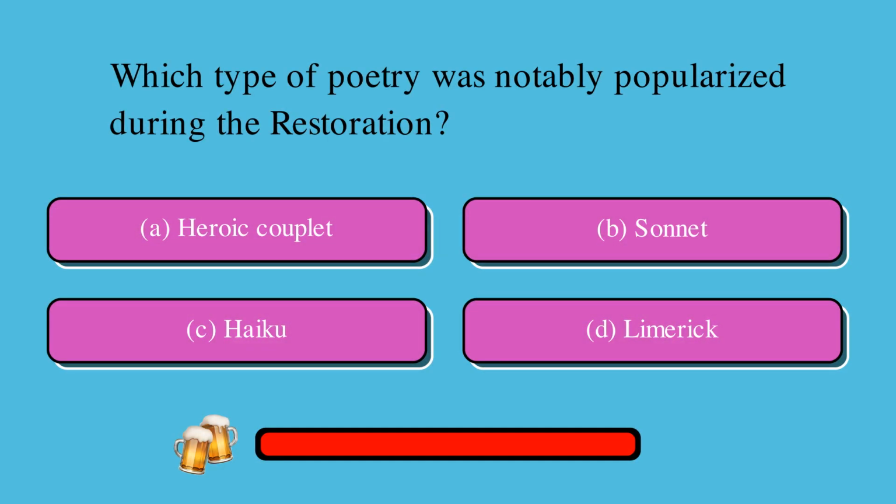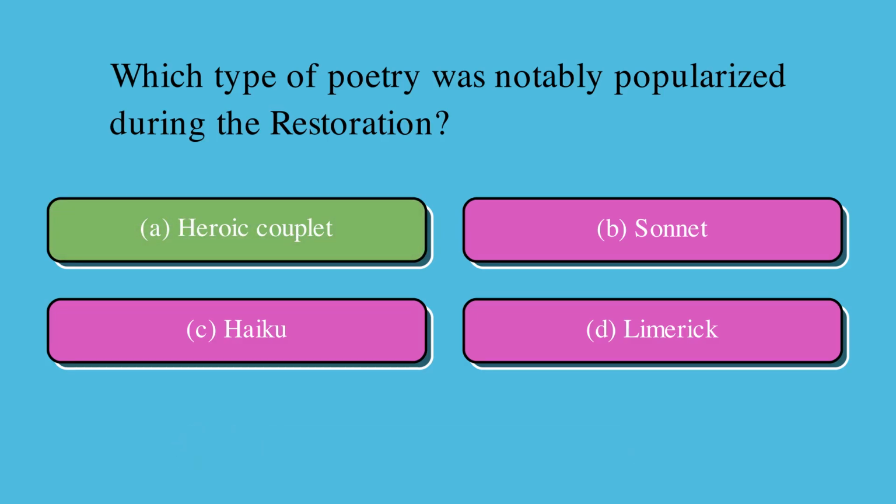Which type of poetry was notably popularized during the Restoration? Is it A. heroic couplet, B. sonnet, C. haiku, or D. limerick? The correct answer is A. heroic couplet.